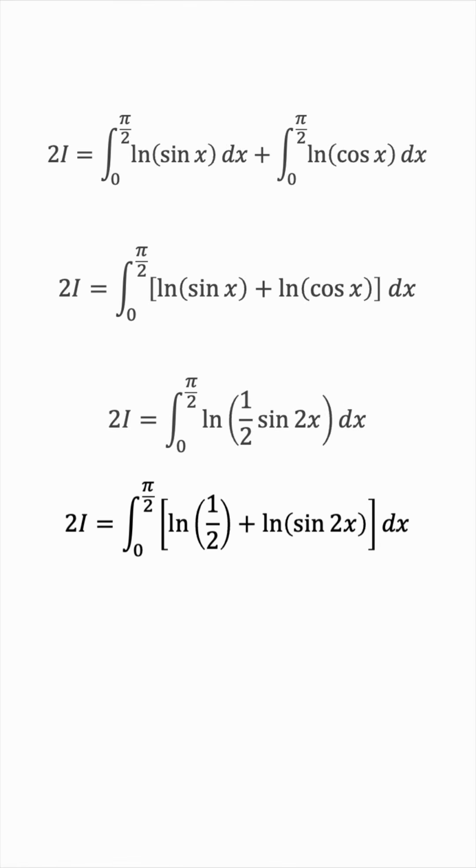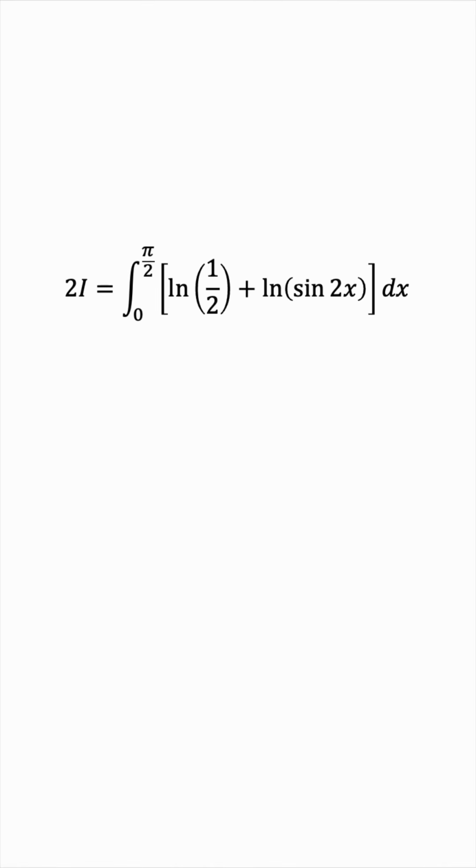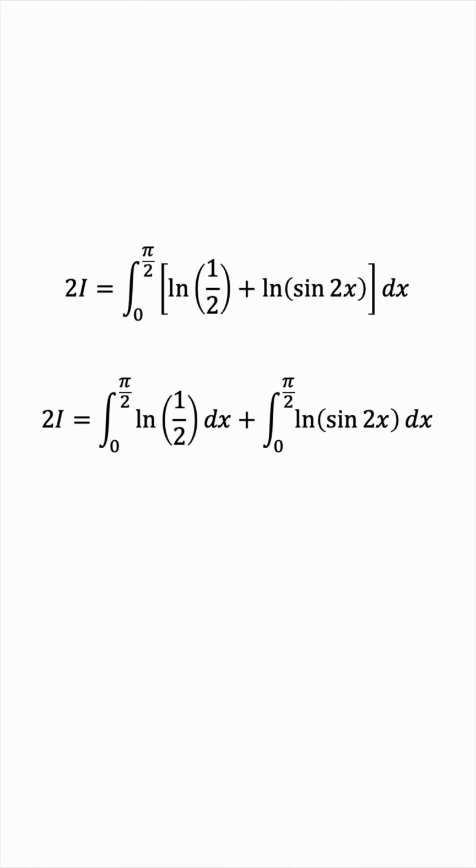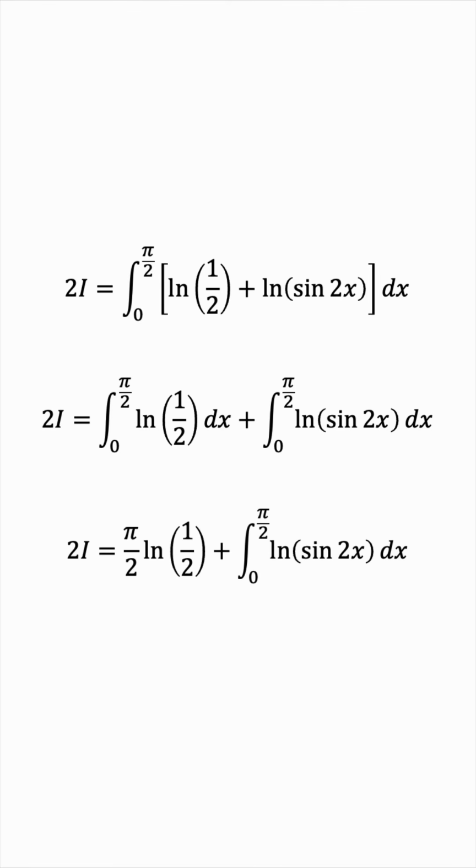So now we have a sum inside the integral, so let's separate this into two integrals. The first integral is just the integral of a constant, so that's very easily pi over 2 times the natural log of half. And then we have the second integral to worry about. But notice that the second integral is very similar to the integral we started with, except that it's the sine of 2x instead of x.